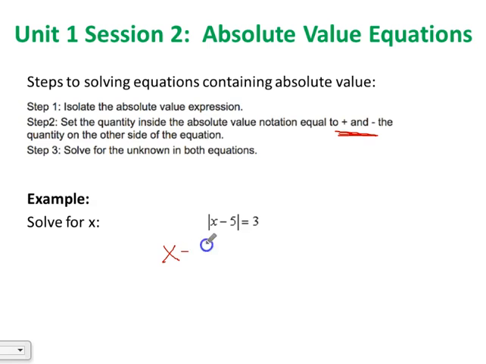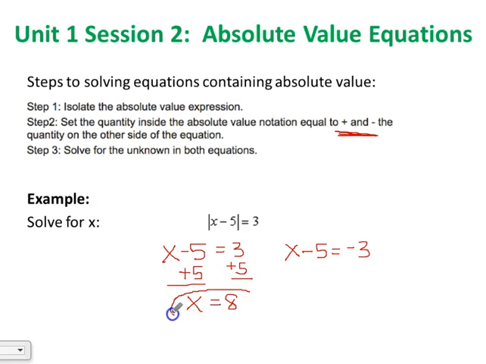The first is just going to be x minus 5 equals 3, so that's the positive version of 3, and then it can also be x minus 5 equals negative 3. And then we're going to solve for both equations. All right, so to solve the equation x minus 5 equals 3, we're going to solve for x by adding 5 to both sides. And we would get x equals 8.